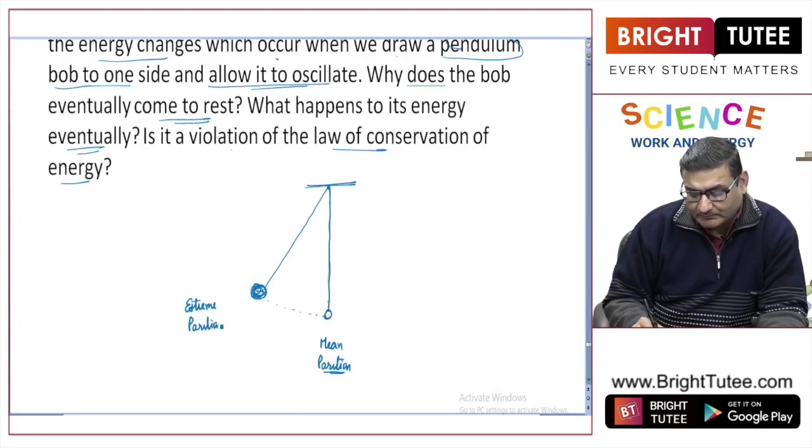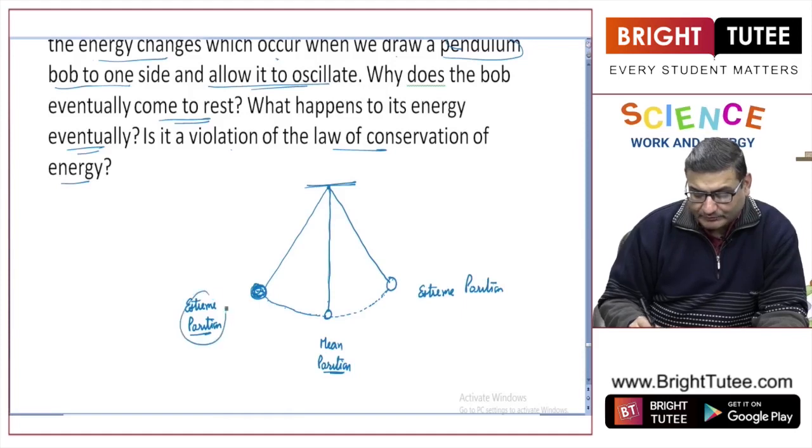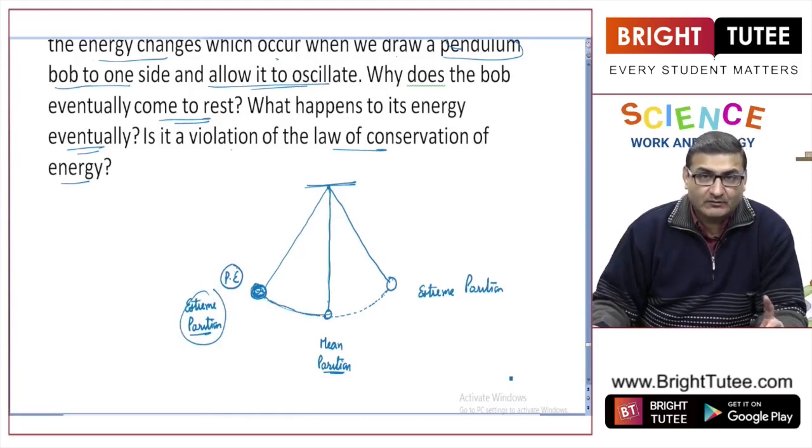When we drop the bob or the pendulum from here, it will go like this, and then it will move on the other side to a particular level. Let it be that level. This is also known as an extreme position. Now, at this extreme position, because of the height, this particular bob has potential energy, only potential energy, right?